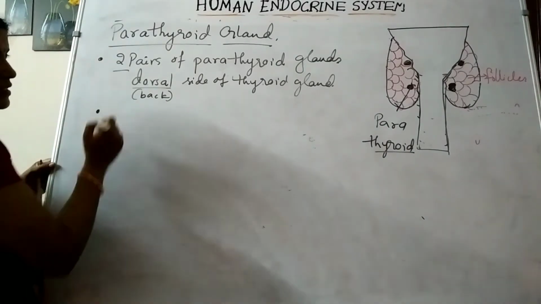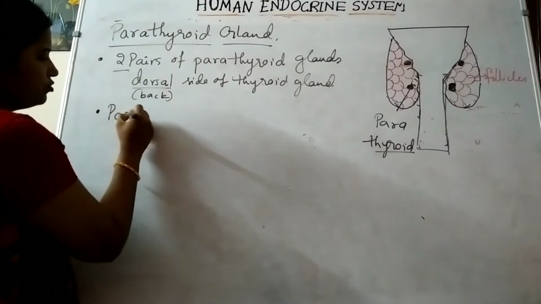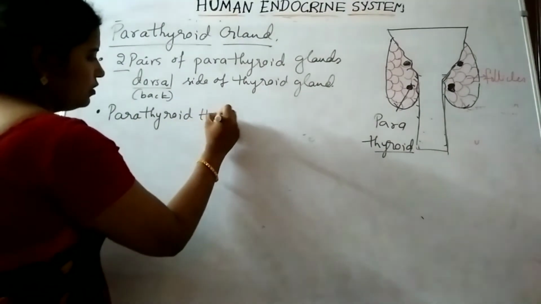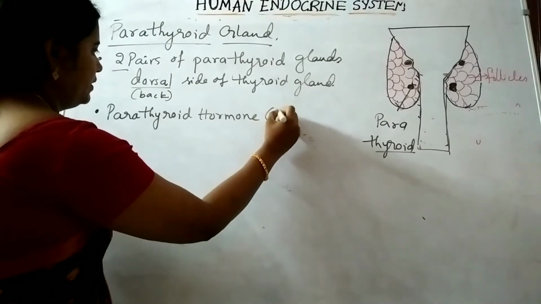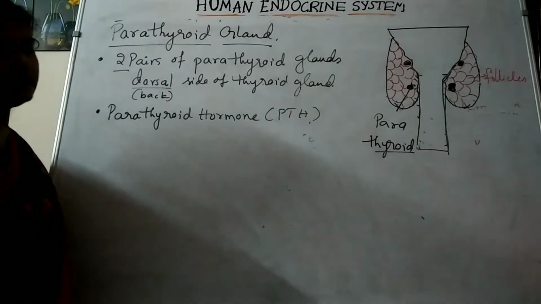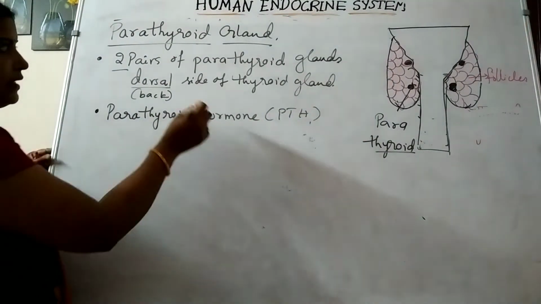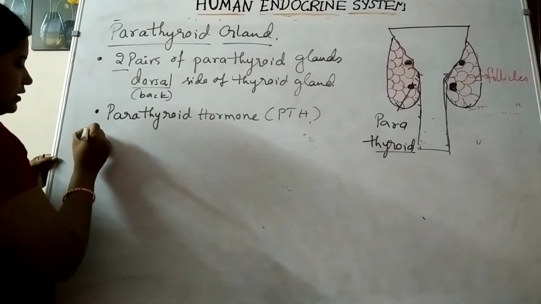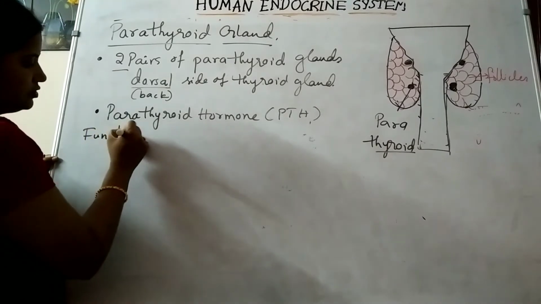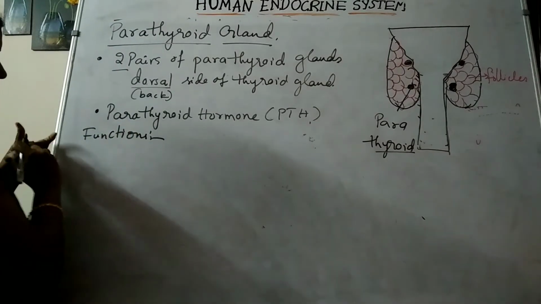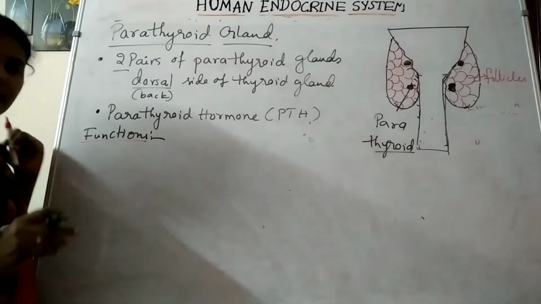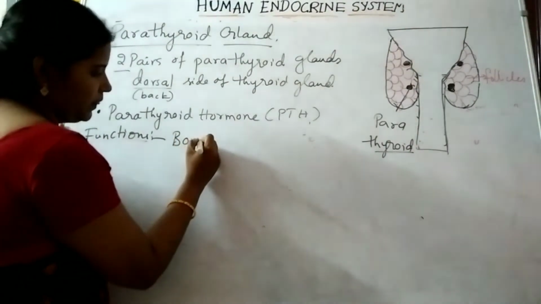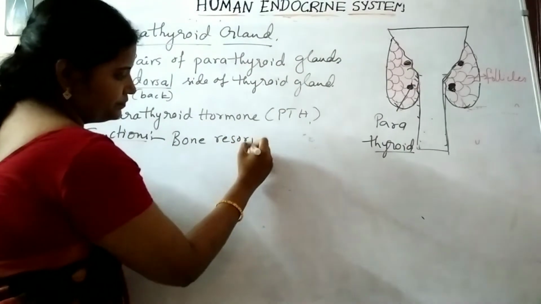What is the hormone released here? Parathyroid hormone, PTH. Parathyroid hormone is released by the parathyroid gland. Next, the functions of the parathyroid gland. What are the functions? The main function of the parathyroid gland is bone resorption.